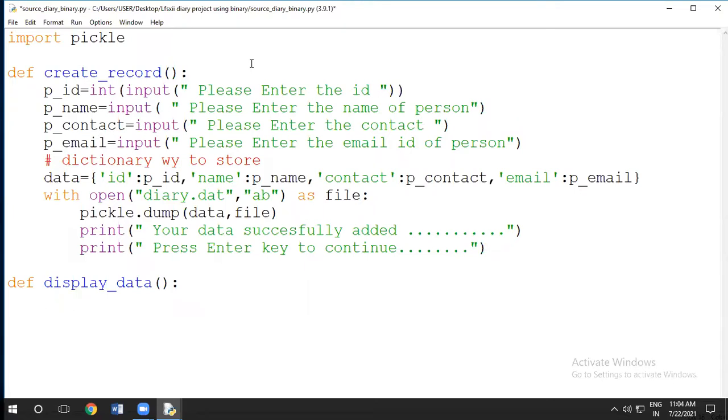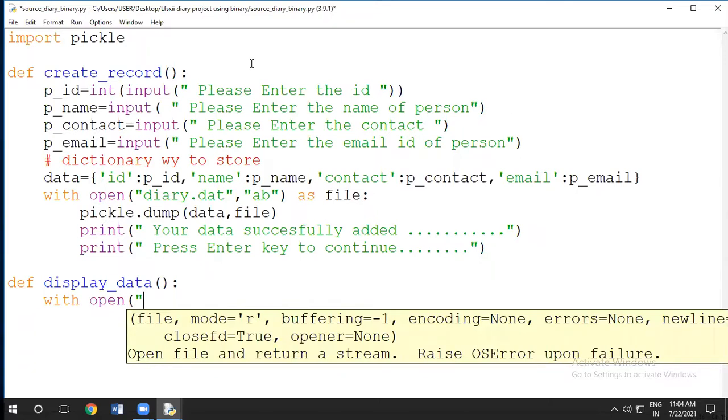For the reading, we have to do also with open. With open, we have one facility. As we come out of the indent of with open, the file link will automatically close. We do not need to close it forcefully. The compiler will automatically close it. Now the work on the file is finished and the user went out, that means the linking automatically has to be closed. So that's why we are using the with open.